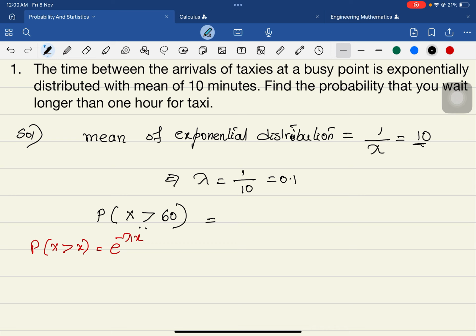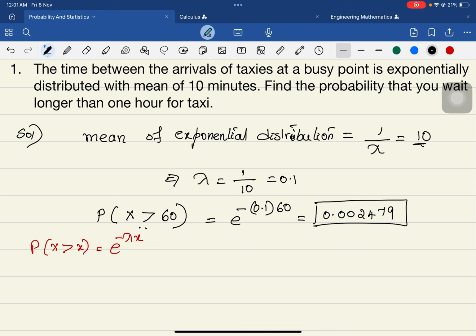So now what will it give you? e raised to minus lambda, means 0.1 times 60. So the value is e power minus 0.1 times 60, and the value is 0.002479. So this is the probability that you wait longer than 1 hour for a taxi.